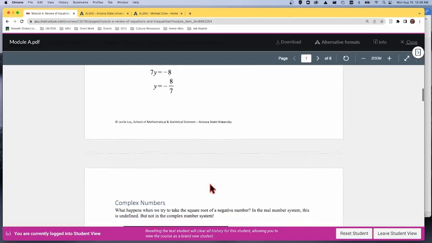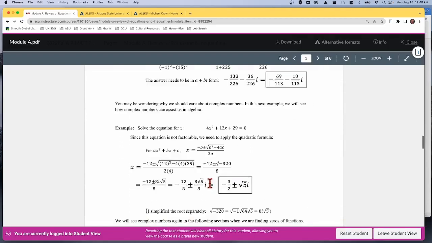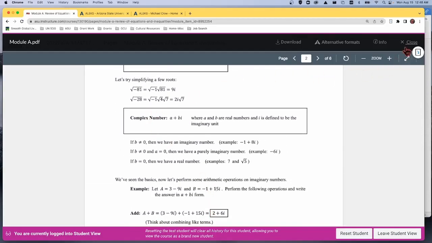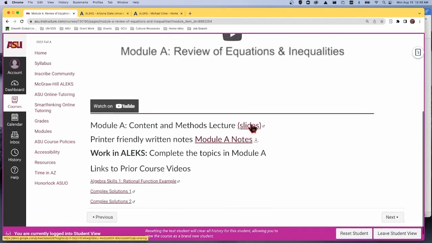equations, works through some things. So complex numbers, there's some explanations, some reading. So it helps you see what's going to be in the section. So another review is those written notes. The slides are what are used in the video. So they're not real helpful because they're not completed. You could click on them and you'll see they're basically an outline of what gets done in the notes, but I wanted to provide them.